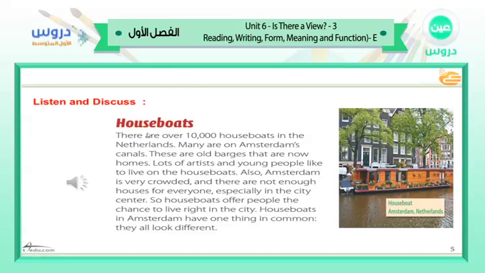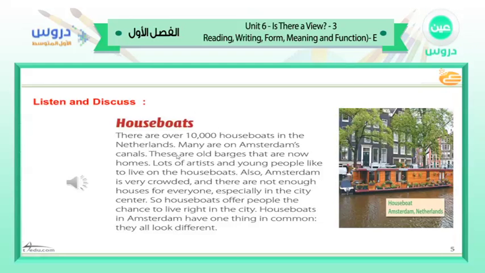Houseboats. There are over 10,000 houseboats in the Netherlands. Many are on Amsterdam's canals. These are old barges that are now homes. Lots of artists and young people like to live on the houseboats. Also, Amsterdam is very crowded and there are not enough houses for everyone, especially in the city center. So houseboats offer people the chance to live right in the city. Houseboats in Amsterdam have one thing in common. They all look different.